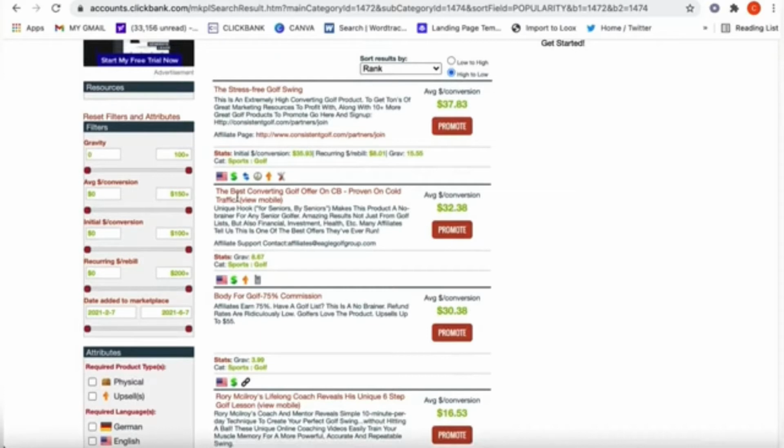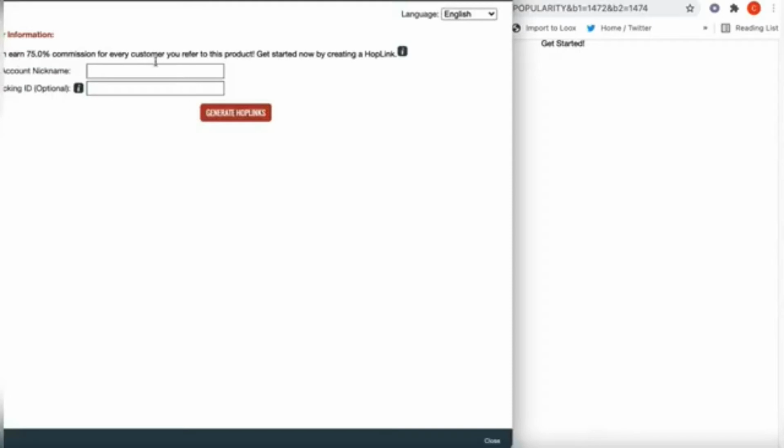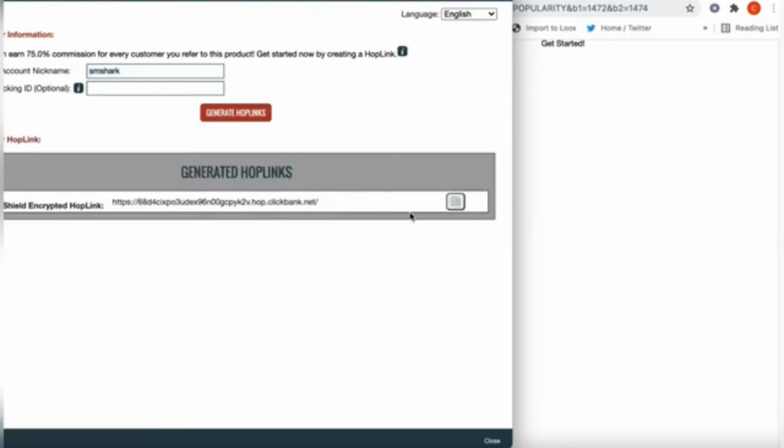So first things first here, let's just go ahead with this one right here, the stress-free golf swing. And we can see that that one's going to pay us $37.83 anytime somebody clicks on our link and purchases this system. So that sounds good enough, so we're going to hit promote here. And that's going to take you to this page where you will have given yourself a username when you signed up. Hit generate hot links right here. And here's our link. We just want to push this little square button here. And now that's our little link right there. So we want to copy that and get it into a folder.